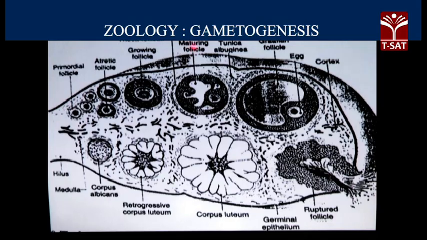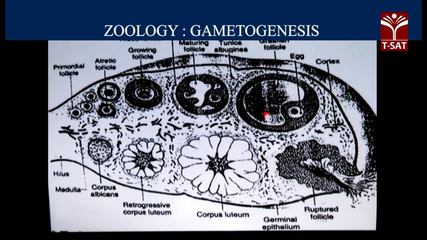here we can see the maturing follicle, and finally in this picture we can see the Graafian follicle with a very well developed and enlarged antrum. This darkened portion is the antrum. You can see the gamete which is eccentrically placed here, and once it is ruptured because of the LH, there is formation of the corpus luteum, and in the absence of pregnancy, the corpus luteum will be converted into a degenerate structure which is called the corpus albicans.